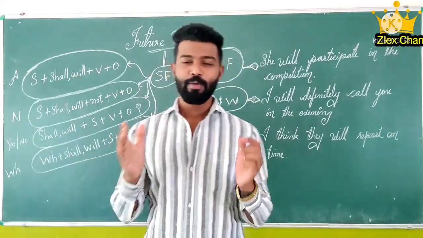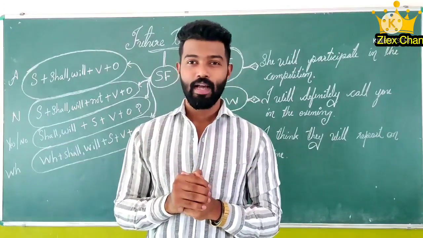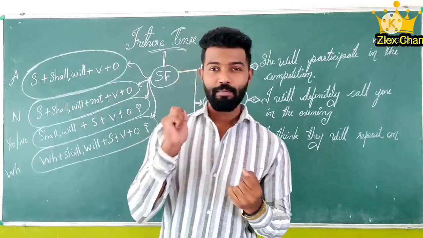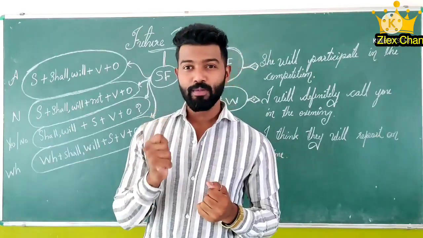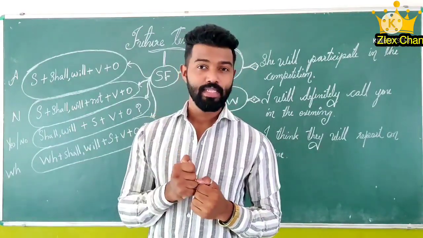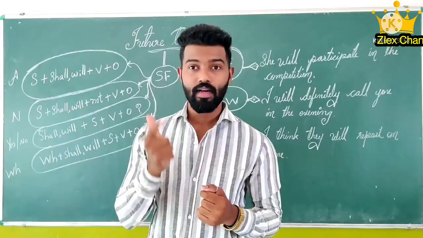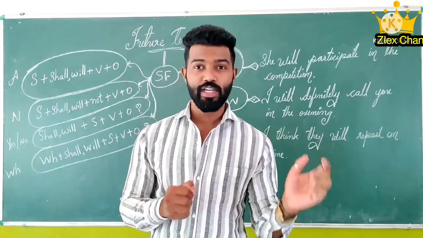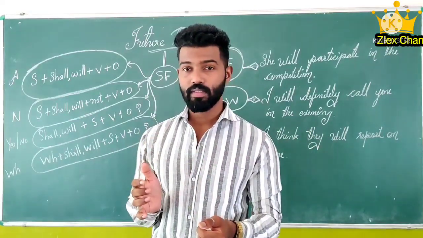So friends, we already studied present tense and past tense. In present tense, we used is, am, are. In past tense, we studied was, were.